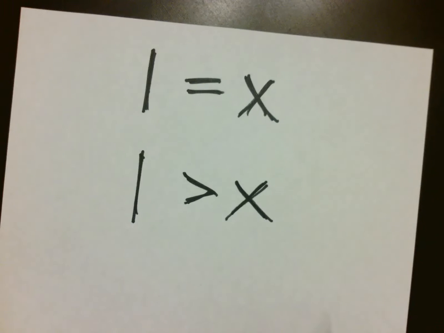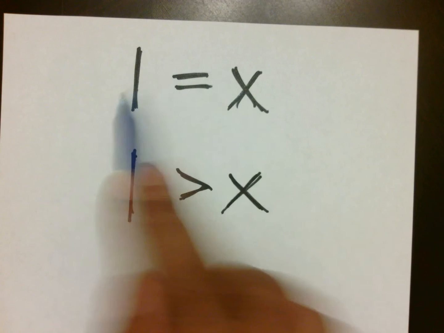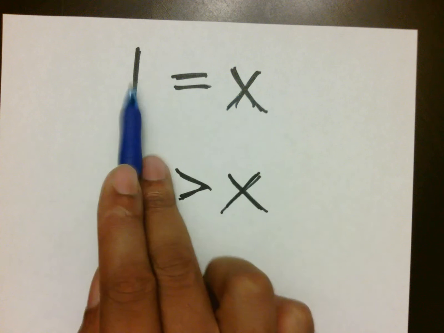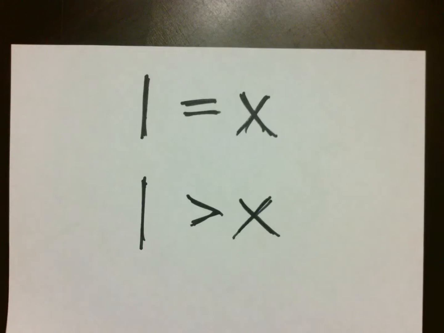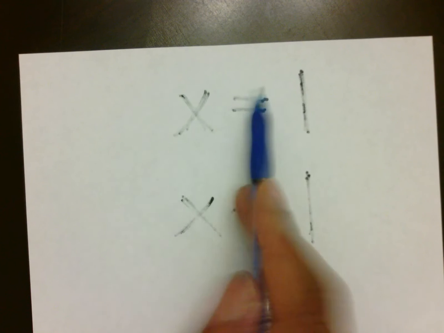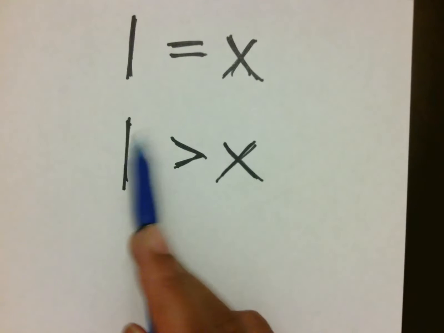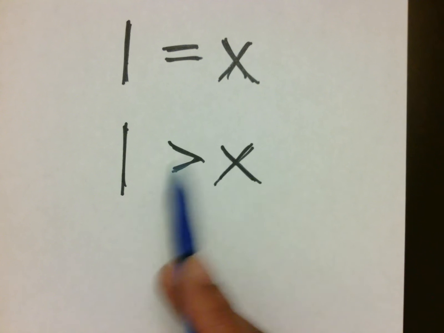In terms of inequalities, what we're looking at is we've ended problems with 1 equal to x. Because if you look at what happens when I flip this over, what does the equal sign do? It still looks like an equal sign. So it's the same thing. But notice what happens when it was 1 is greater than x. Again, that's a greater than symbol.